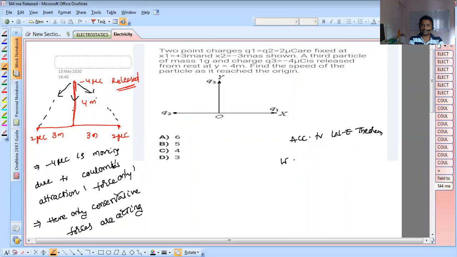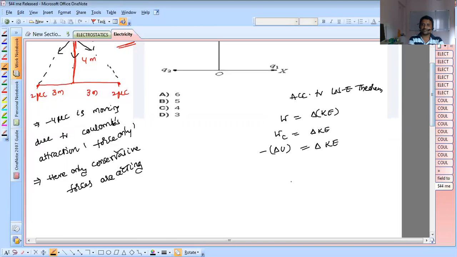So work done by all the forces acting on the system equals the change in kinetic energy. The work done by conservative force means electrostatic force only. So work done by conservative force equals negative change in potential energy, and that equals the change in kinetic energy. So negative change in potential energy equals minus of charge into potential difference, equals change in kinetic energy.